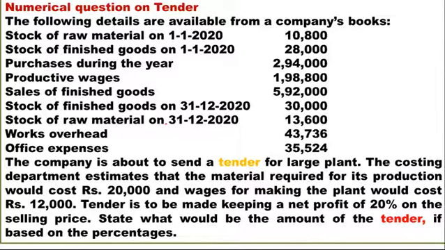The costing department estimates that the material required for its production would cost rupees 20,000 and wages for making the plant would cost rupees 12,000. The tender is to be made keeping a net profit of 20% on selling price. State what would be the amount of tender if based on the percentages.